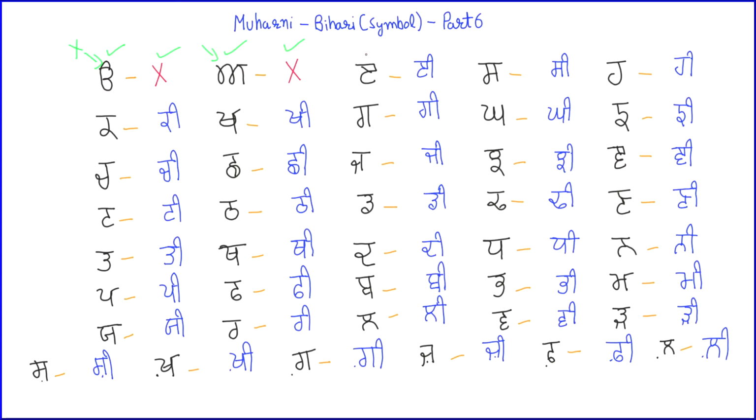Then we have Ed. We cannot have a sound of Ed if no matra is attached. We have to have a matra to have a sound from Ed. Once we have attached the Bihari matra with Ed, its sound will be E. So this is also the sound of our matra.